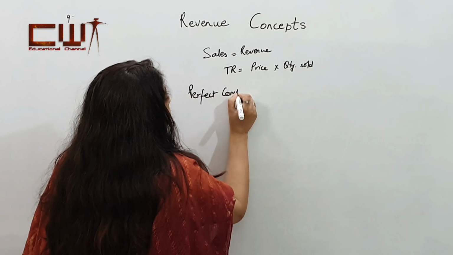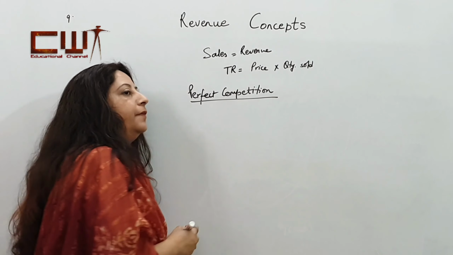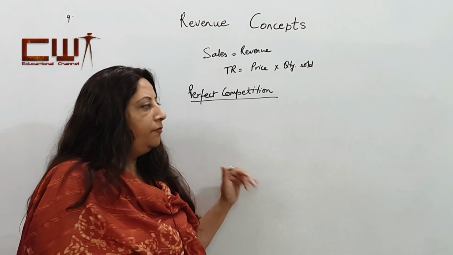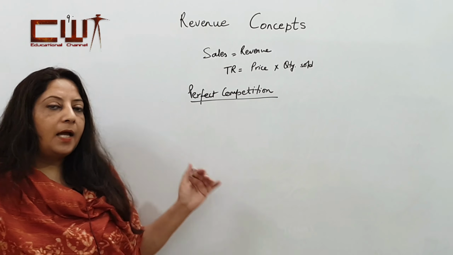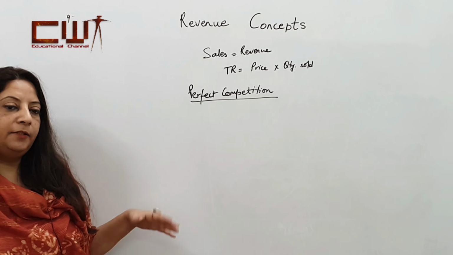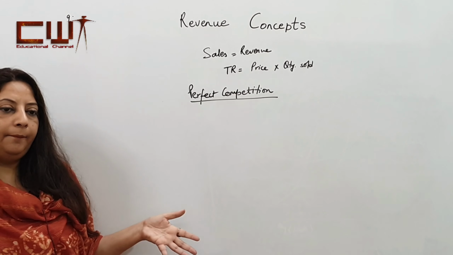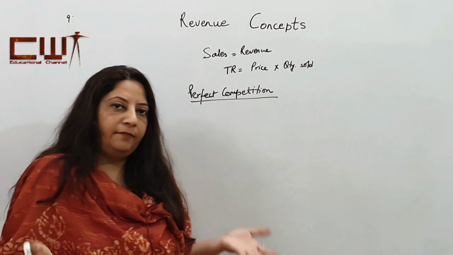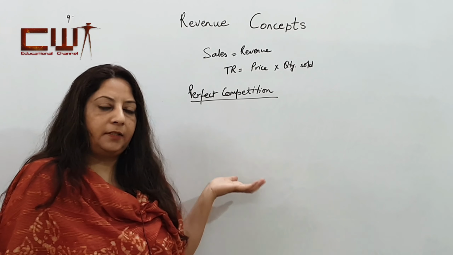Perfect competition. Let's revise a little bit what perfect competition is. An imaginary situation where we are assuming that there are infinite buyers and sellers. Everyone is selling the same type of product and no single individual buyer or seller can influence the price in the market. So the price remains the same. The factors of production are perfectly mobile. There is no advertisement cost and everyone is free to enter and exit from the market. So those are the characteristics of a perfect competition.